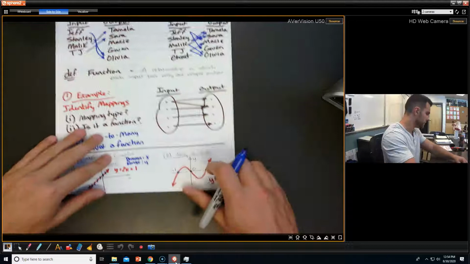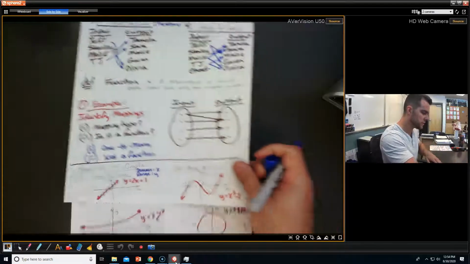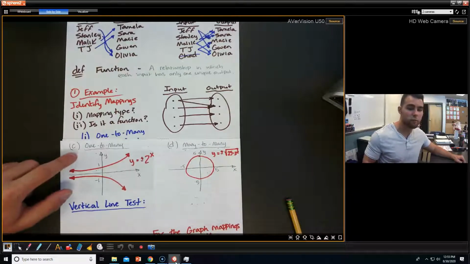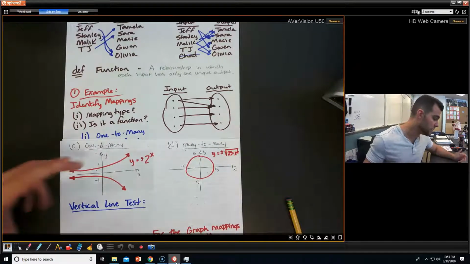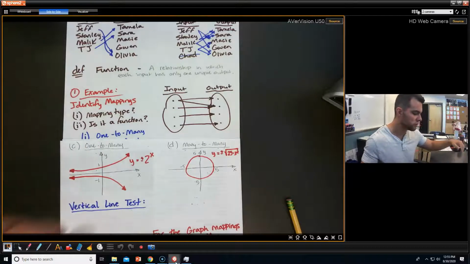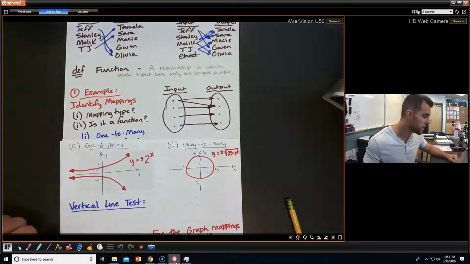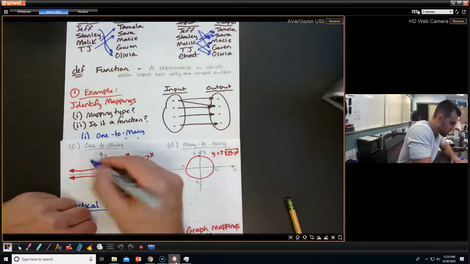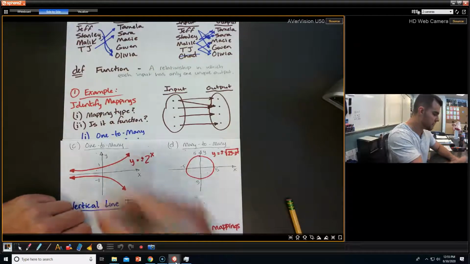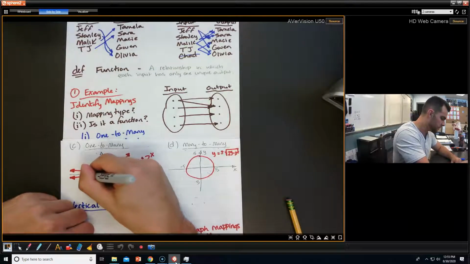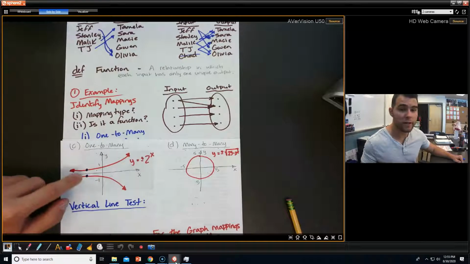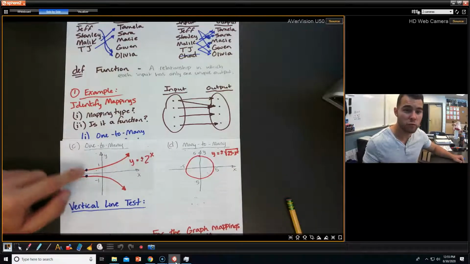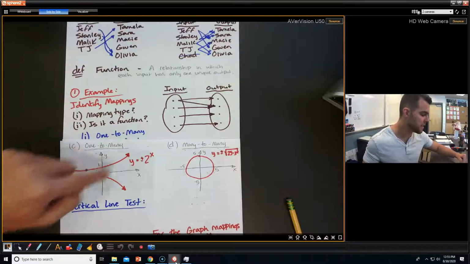Okay. Again, let's see how this looks for the other two cases. For C, we have one-to-many. We have this exponential graph that's kind of branching out in two directions because of this plus or minus. All right, this is one-to-many. Same way of thinking. Let's call this our input. This one input, let's just say it's x equals -1, is giving me two y values. Okay, one input is giving me many y values.